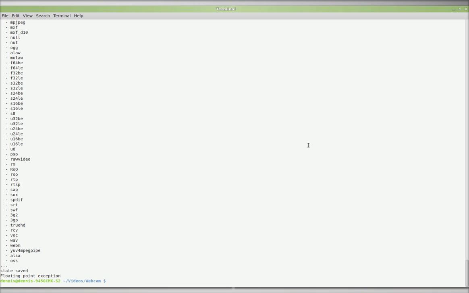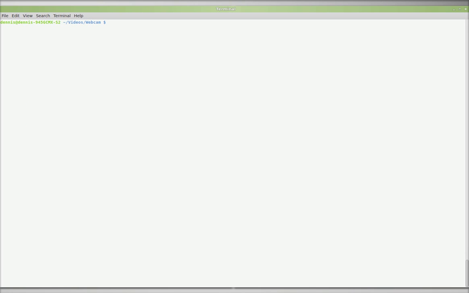This is another bug report. Unfortunately, this bug report is for OpenShot. I just installed it.